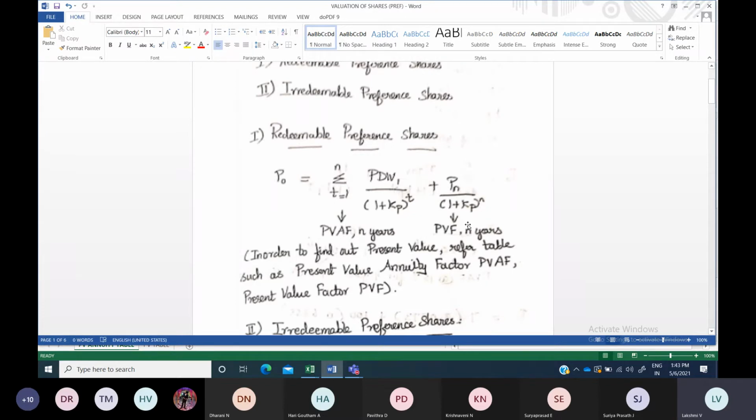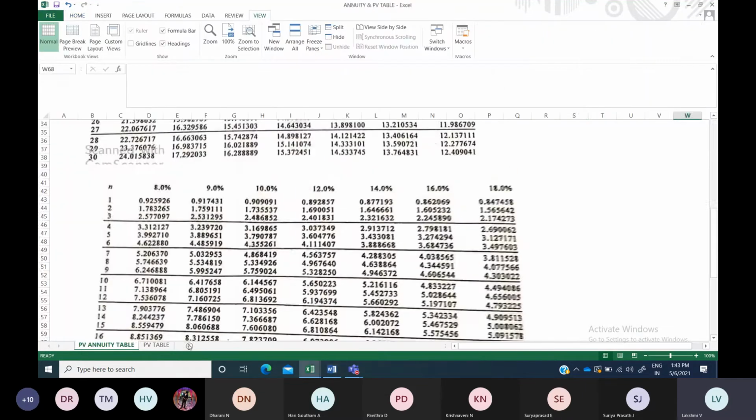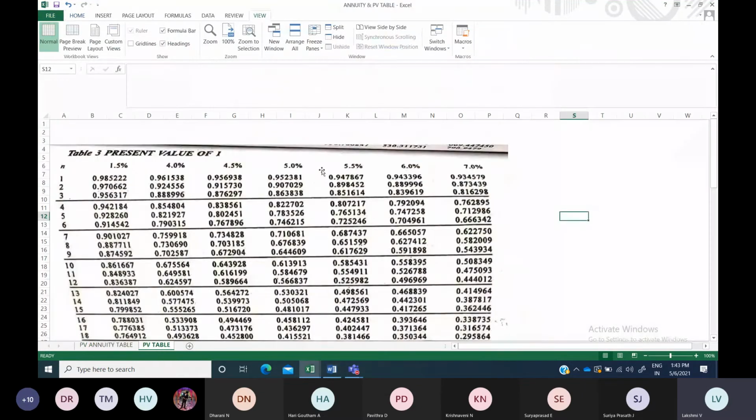But here you have to go to the present value of rupee 1 table. If you mismatch both, your table value will go wrong, and finally your answer will also be wrong.